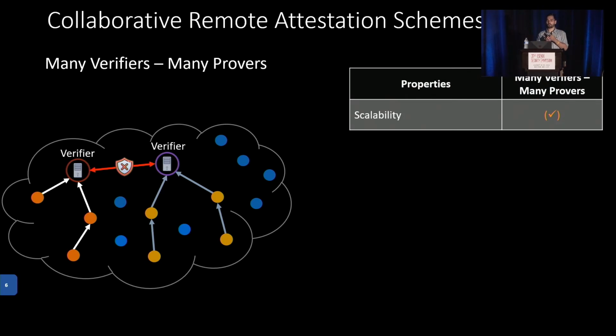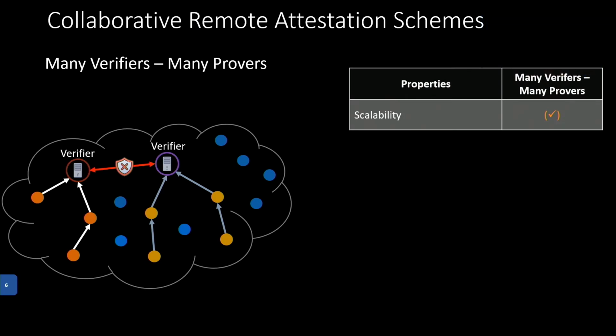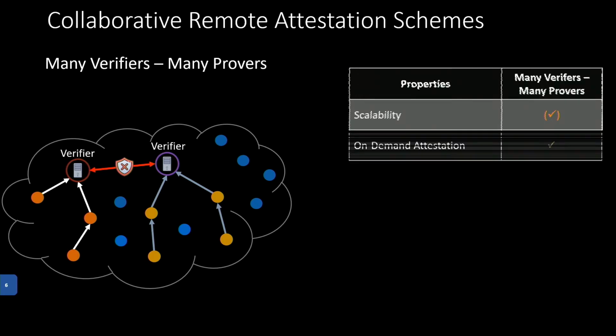The biggest problem here is that the verifiers cannot reuse attestation conducted by other verifiers, as this would require them to trust one another. But, as I already mentioned, we have some benefits from these approaches, as we obviously have easy on-demand attestation, as the verifier does not have to rely on a structure, it can just access the prover device and attest it whenever it wants.